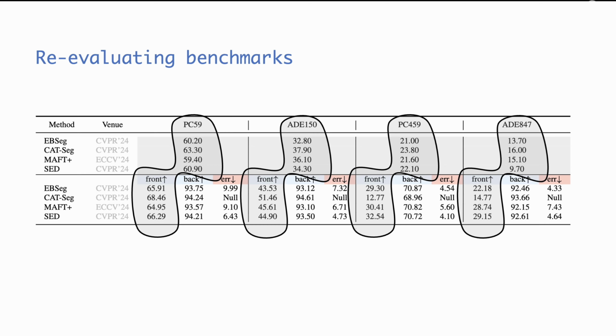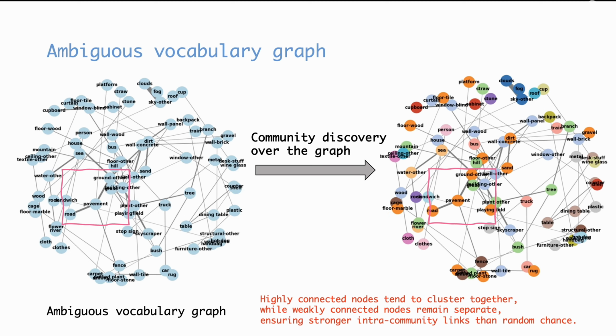Here are the evaluation benchmarks. We apply our evaluation protocol on different kinds of open vocabulary semantic segmentation methods. Interestingly, our evaluation protocol also gives us a new perspective on vocabulary. When we apply community discovery on the ambiguous vocabulary graph, we find that semantically similar or visually confusing labels naturally cluster together, like road and pavement. So in addition to evaluating performance, our protocol also reveals hidden semantic structures in the label space.